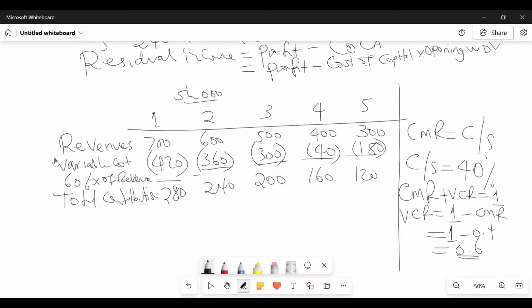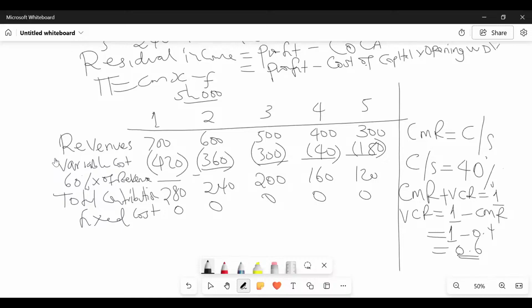So how do we convert contribution to profit? We deduct fixed cost, isn't it? Don't forget our formula. Profit, in this case, is CM times X minus who? Minus fixed cost. So write fixed cost there. In this question, they will give you fixed cost. In most cases, they will give you fixed cost.